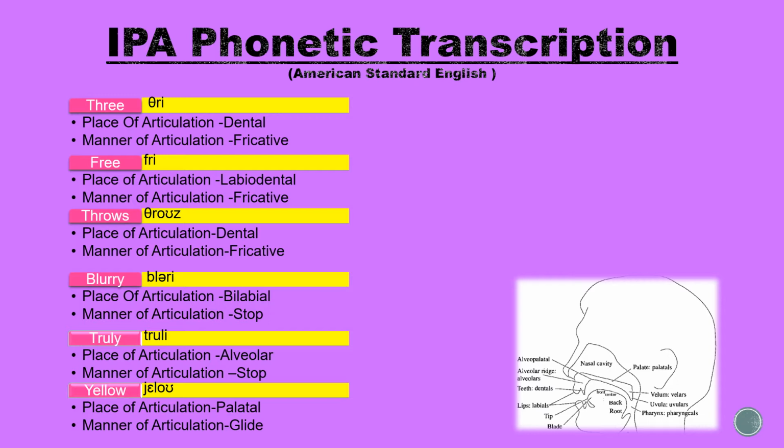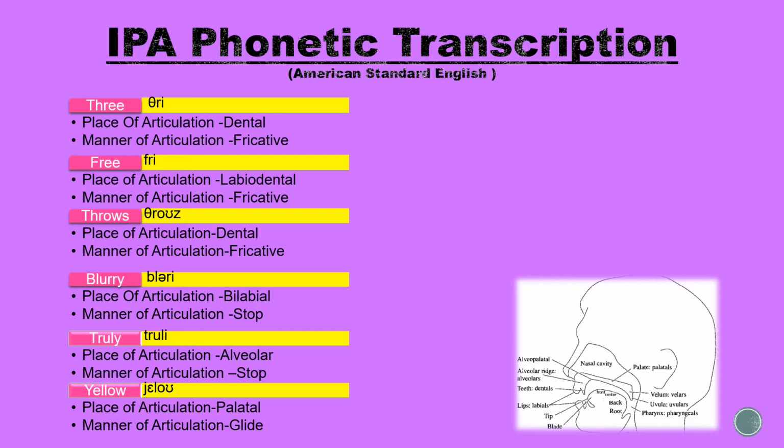Thoroughly, the place of articulation is alveolar. This is because the T sound is produced by raising the tip or blade of the tongue to the alveolar ridge, the bony ridge behind the upper teeth. The manner of articulation, however, is a stop, because again the sound is made by the release of a complete closure of the mouth.